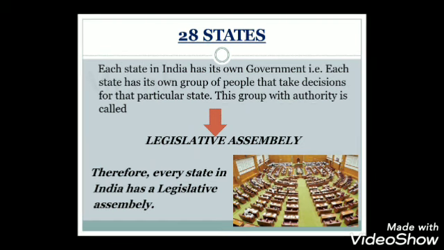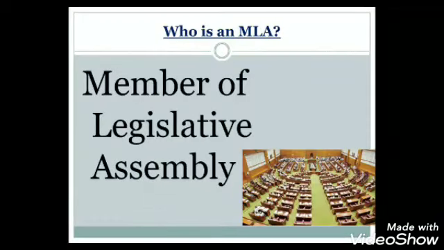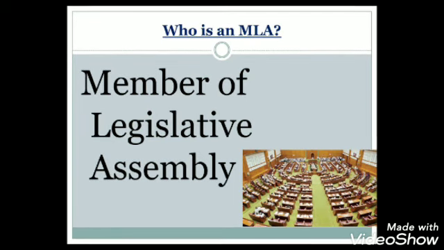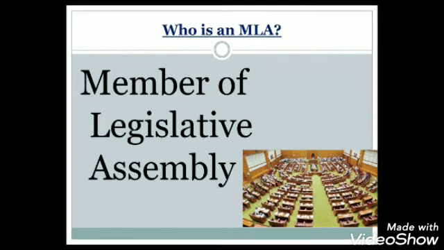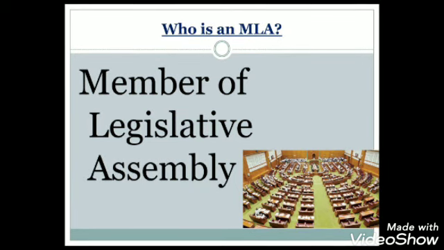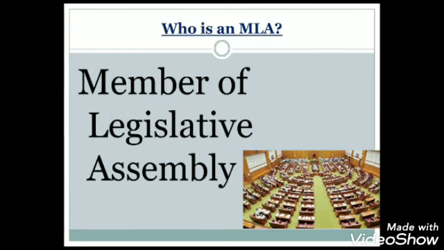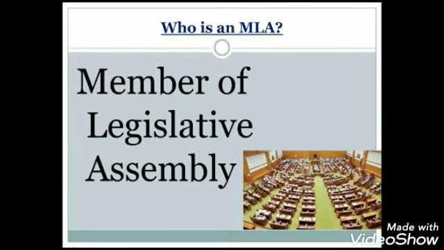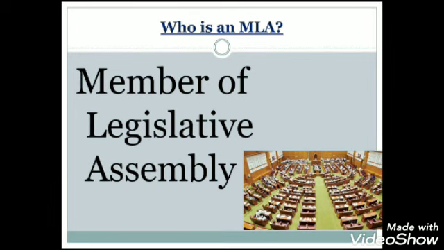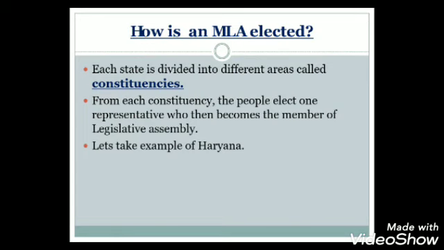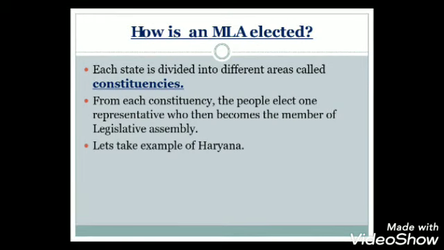Now, after this, there is a question: who is an MLA, a member of the legislative assembly? We understood the meaning of the legislative assembly, the government of the state. Now we will see how a particular person becomes a member of the legislative assembly, that is, how an MLA is elected.